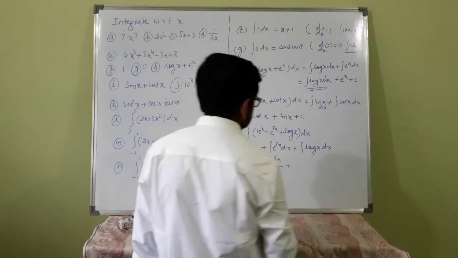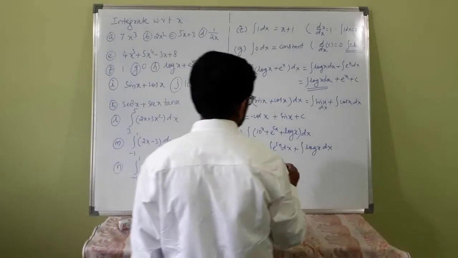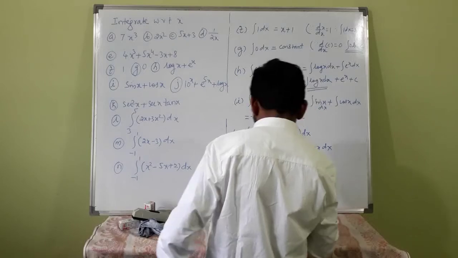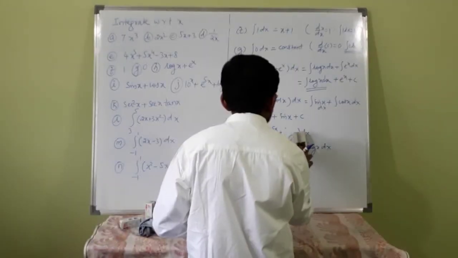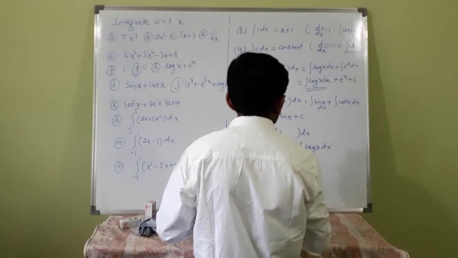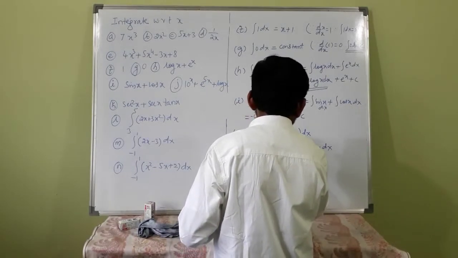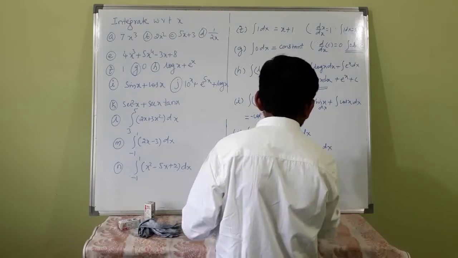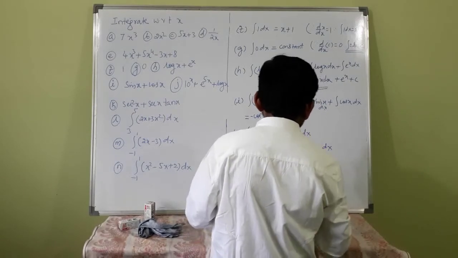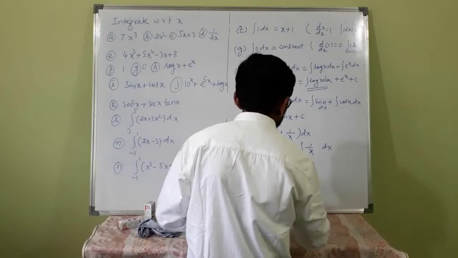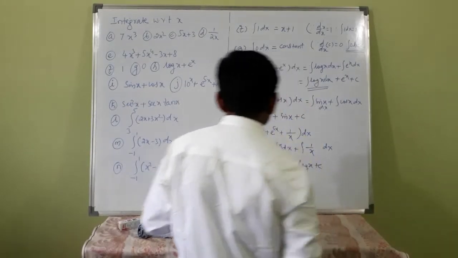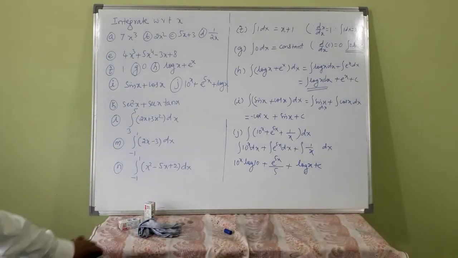This is again log x, and leave this as it is. Or let us make it 1 by x only, because I can't derive that result here now. So let us make 1 by x. Now this will be log x. Okay. So this is the answer.